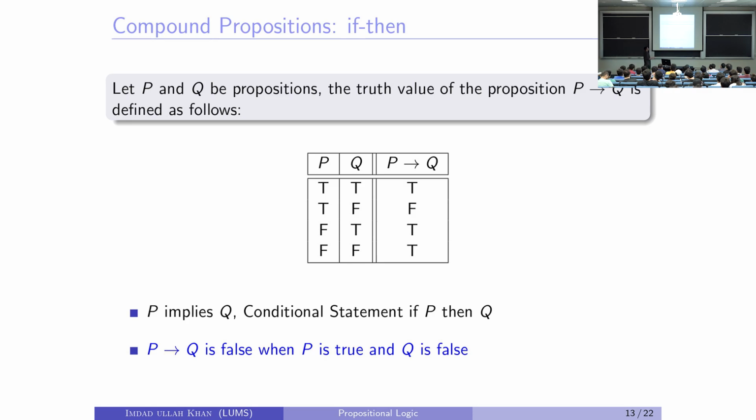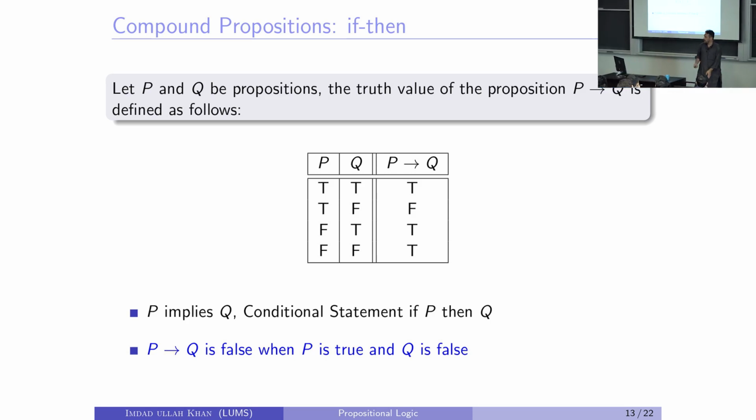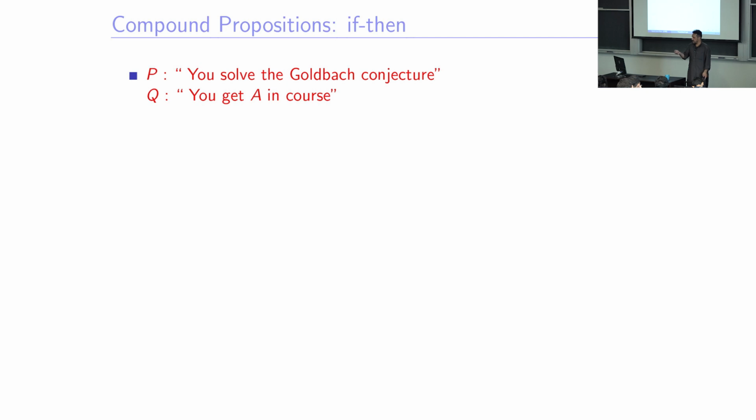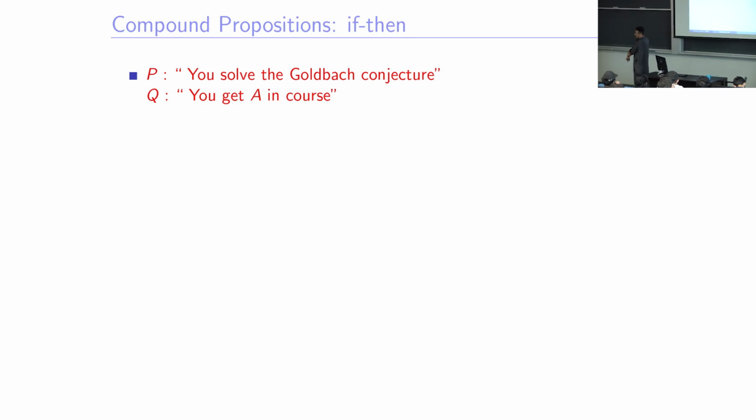Okay. So this is called the conditional statement, exactly what the if construct does in programming languages. P implies Q is false when P is true and Q is false, right? When the condition is met, there are special words for this. Let's come to this. That's why I introduced the Goldbach conjecture. There are too many other conjectures.